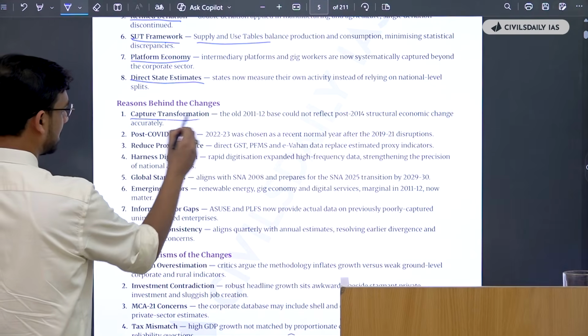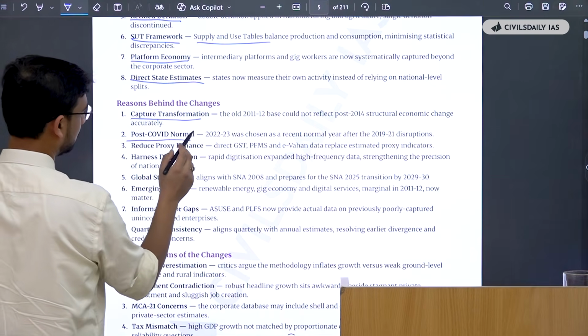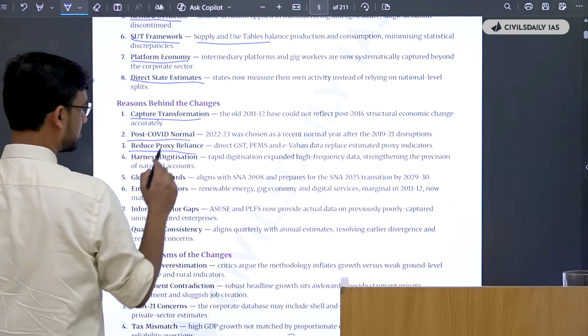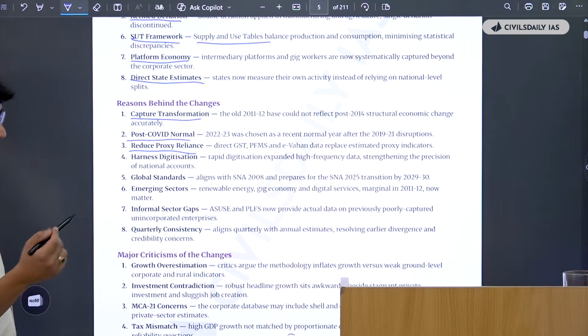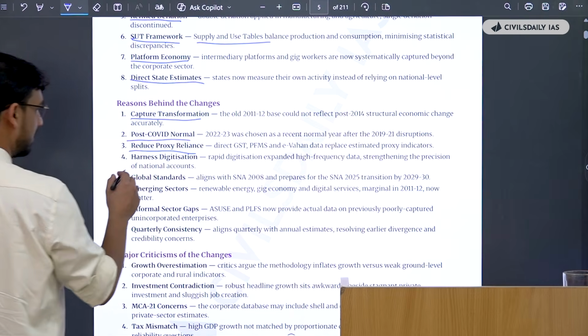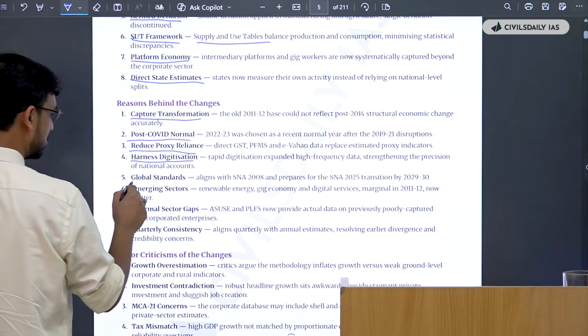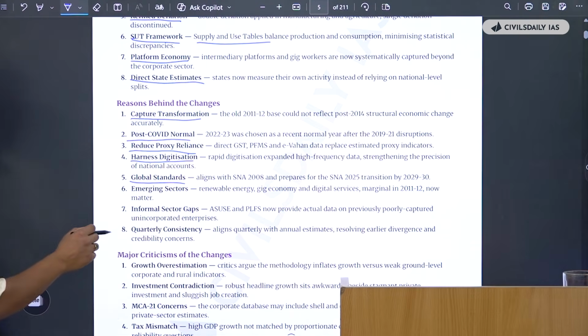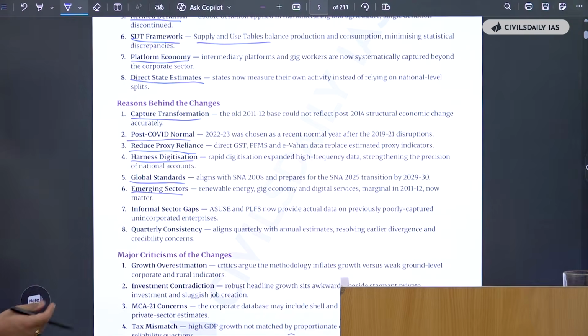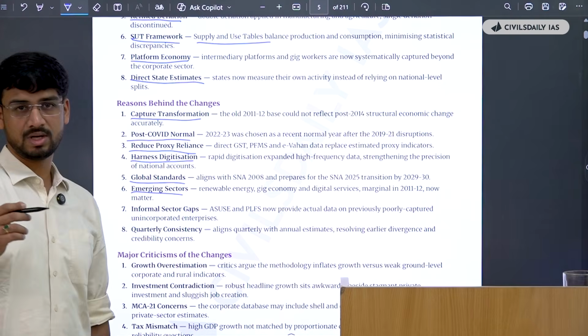That you have to capture the transformation, you have to ensure that what is the post-COVID normal, then the reduced proxy reliance on the indicators, like we can use the indicators like GST and all rather than the proxy indicators that we were using earlier. Then we can harness digitization, then we can set the global standards, then we have the emerging sectors that were not earlier accounted for, which were earlier marginal, but they now play a very significant role in our economy.